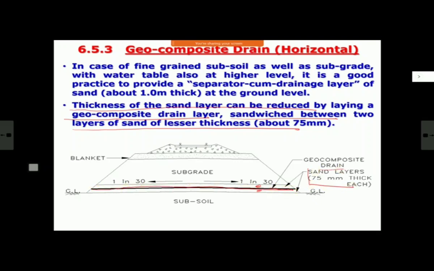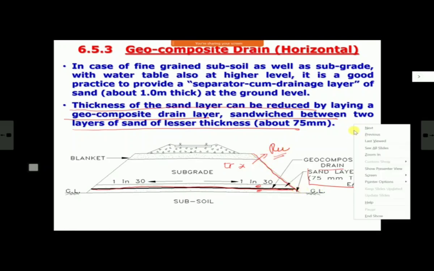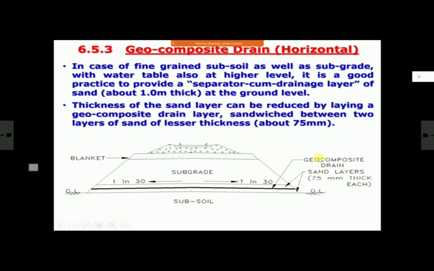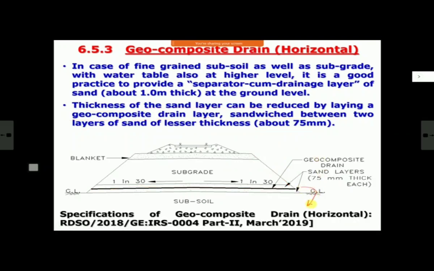Very simple. And then your pore water pressure here will almost remain zero. With that, you can take a lesser RU value, and with a lesser RU value, your bank slope need not be very flat. A lot of advantages you get out of this. So this is actually a replacement of sand wherever you are having problem in getting sand or sand is very costly. And RDSO has issued a specification also for this geocomposite drain. Last year, they issued a specification for this. This is the specification for this geocomposite.